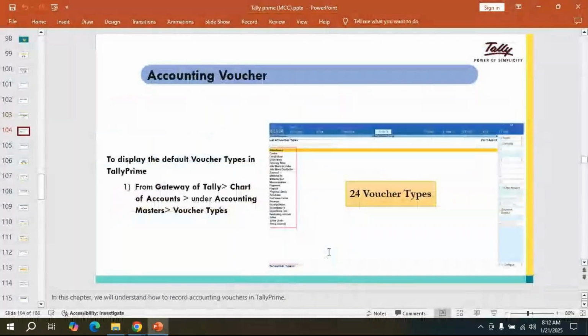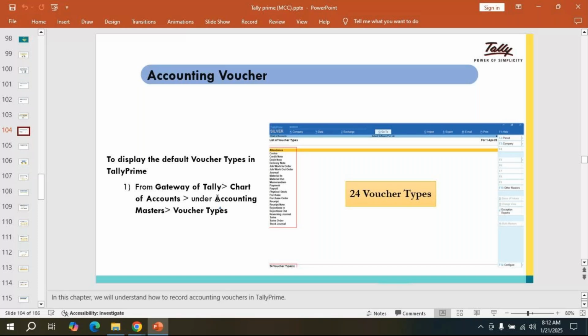Accounting vouchers, totally, in that. There are default voucher types in Tally Prime. So we have 24 voucher types in Tally Prime, but 28 default groups in Tally Prime. The voucher types we have are 24 default voucher types. I want to see those 24 vouchers, so where do we have to go to see that?